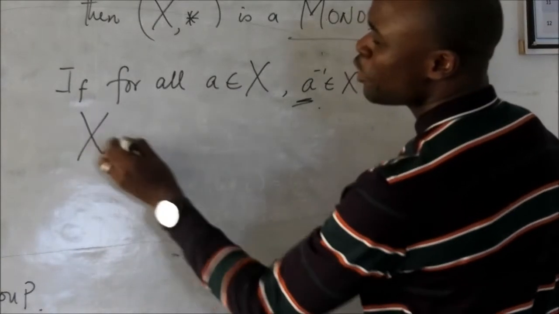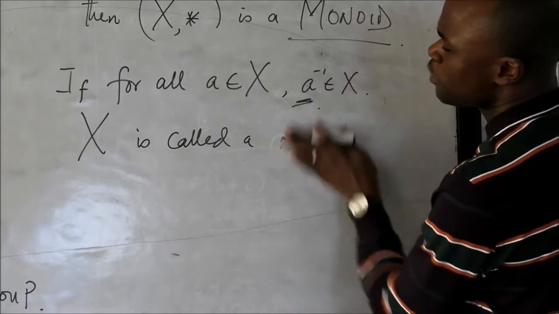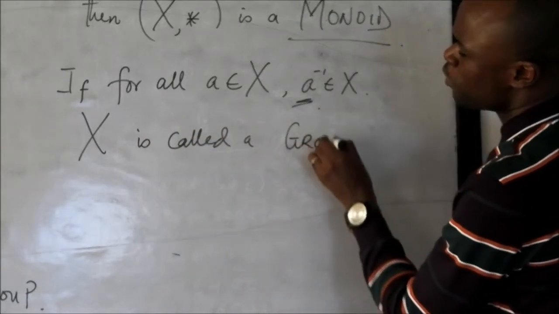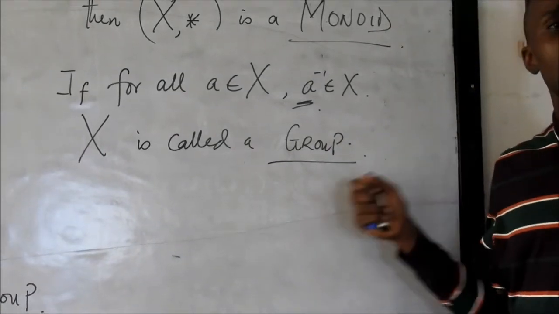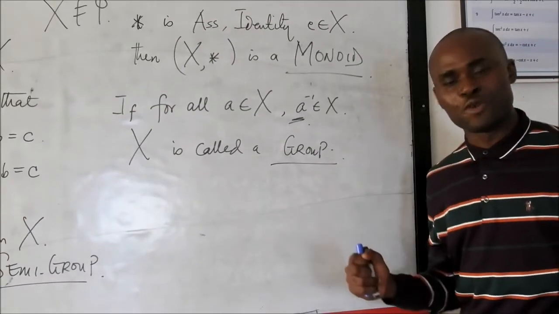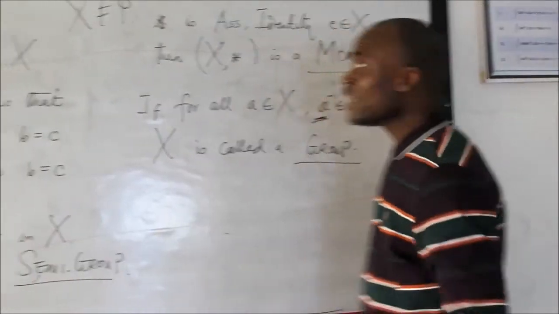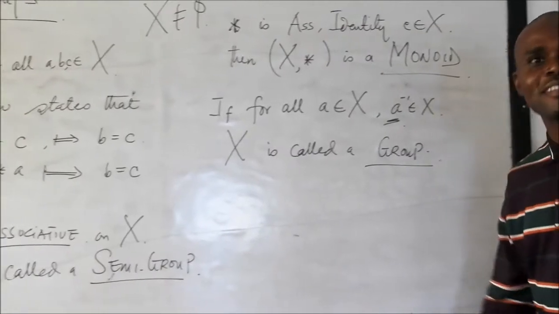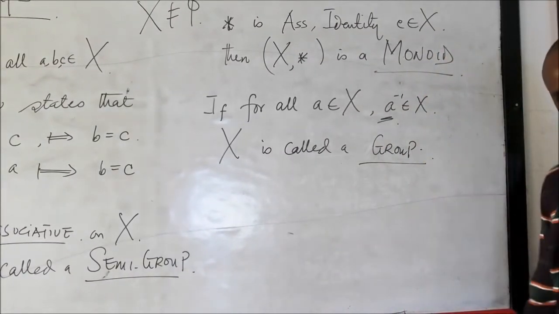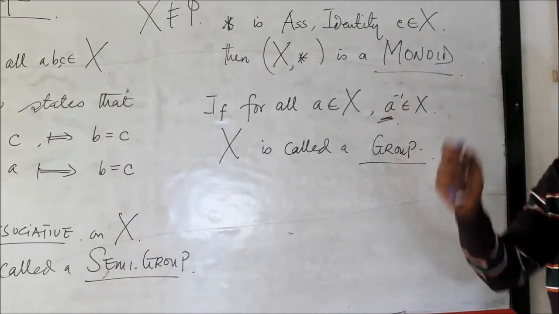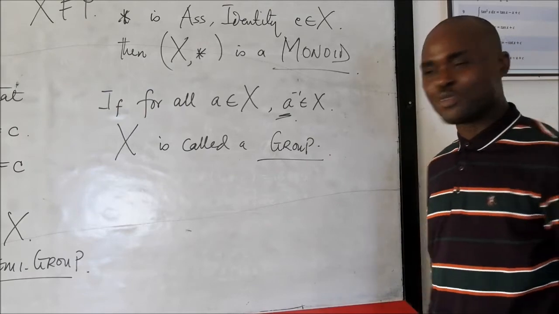Then X is called a group. So before we call an algebraic system a group, it means that it is associative, it has the identity element, it has the inverse element, and it is closed.